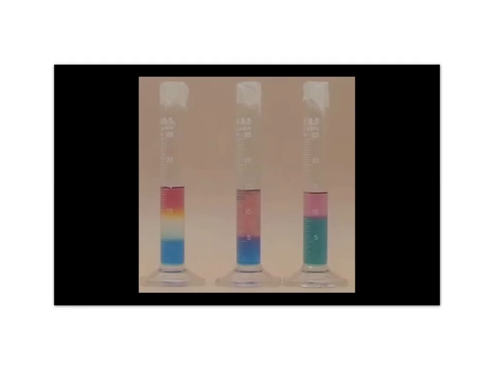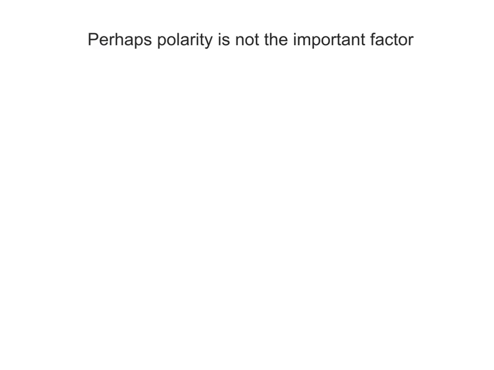The bluish water layer is now on the bottom, and it appears that the pentane and the dichloroethane have combined, forming a liquid with a density less than that of water. This result contradicts the generalization like dissolves like, because the nonpolar pentane dissolved in the polar dichloroethane. Some other factor must be involved. Perhaps polarity is not the important factor in whether liquids are miscible.